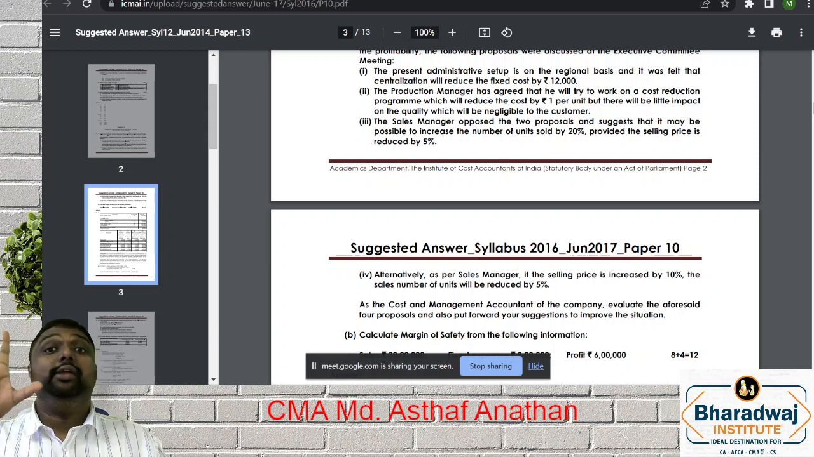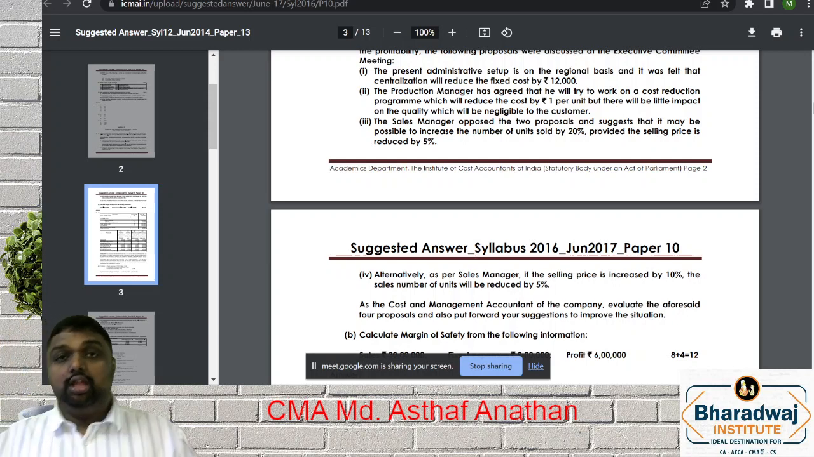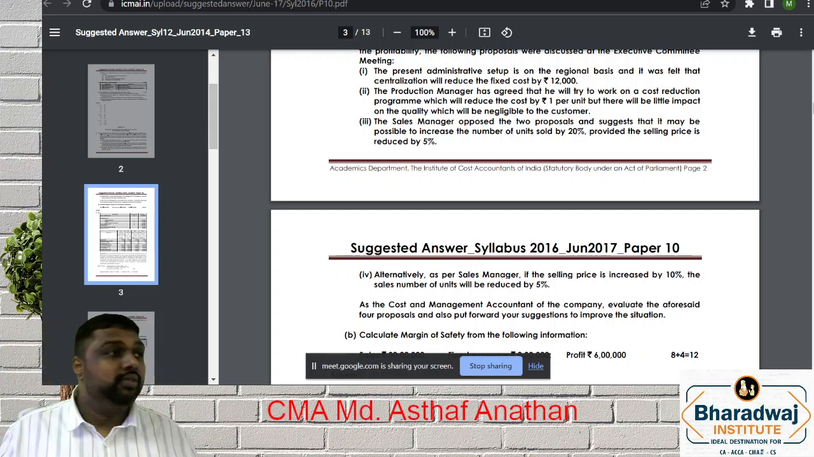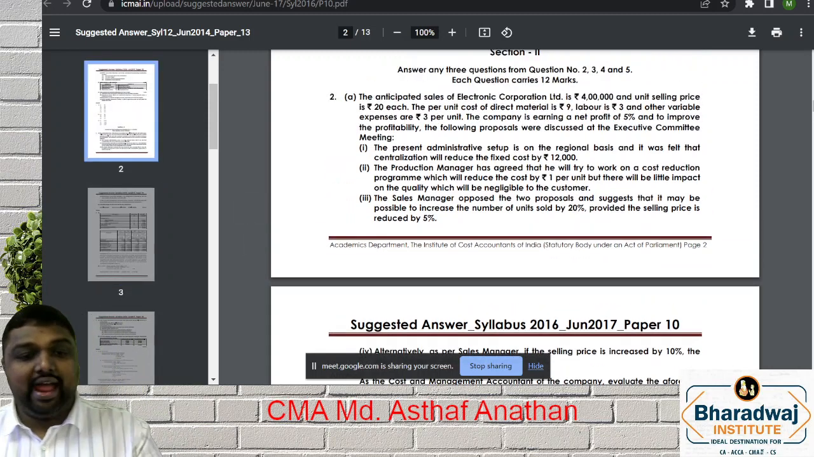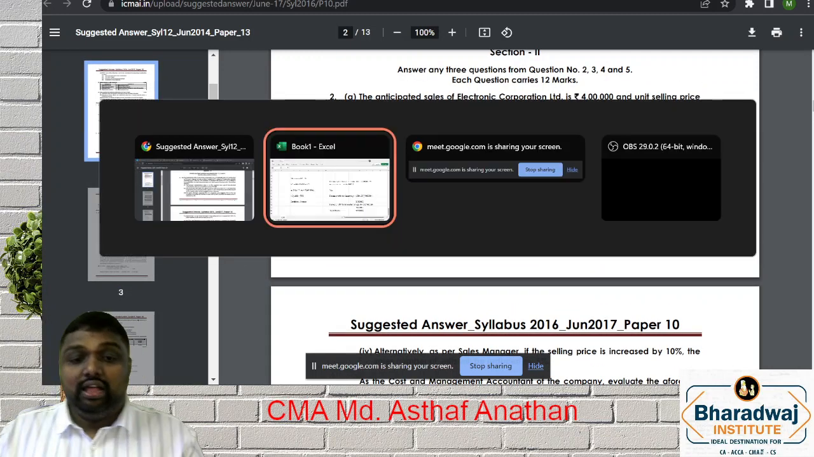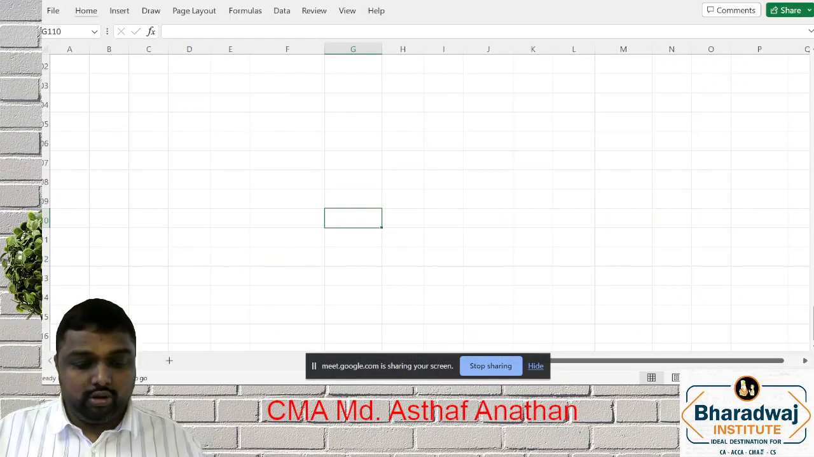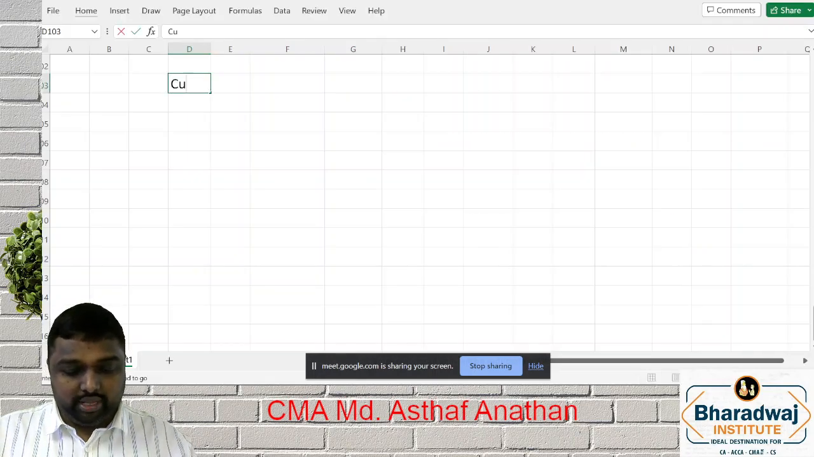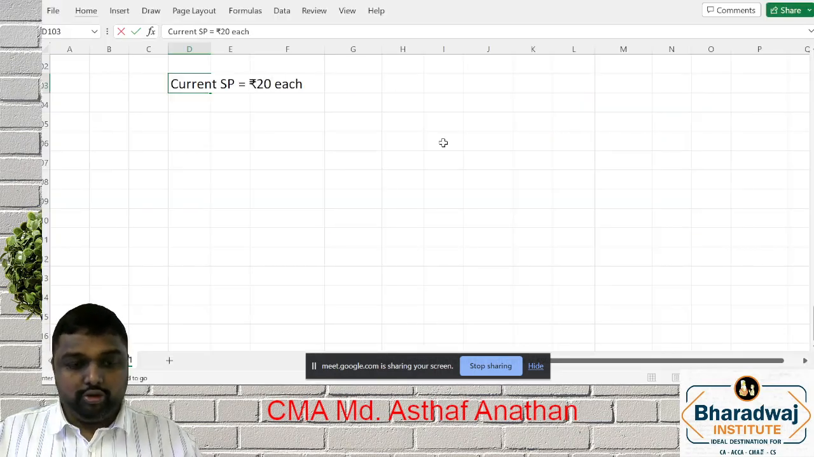Like this, a decision making question can also be tested. So we will discuss how to approach. Hope all of you are ready. First you should have a clear-cut idea of the current position. What is the current selling price? Current selling price is rupees 20 each.